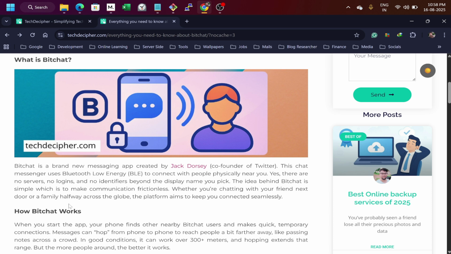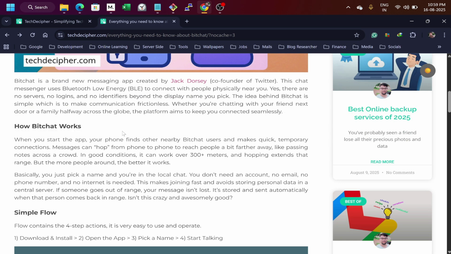You don't require any SIM, you don't require any Wi-Fi, you don't require any internet, you don't require a number. All of these things which I just shared, you don't require to use this app. So that's the amazing thing about it. Okay, so let's check out how Bitchat works.